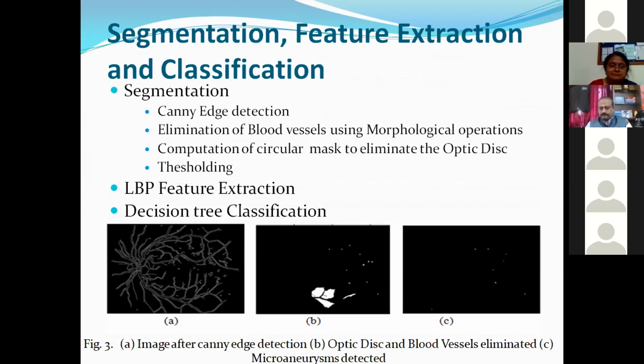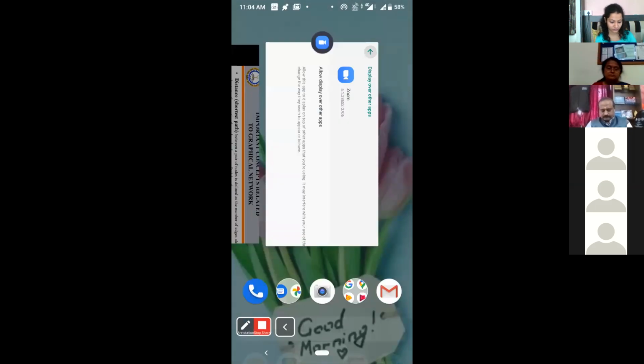Segmentation is based basically on morphological operations and thresholding. Now the surface of the retina will have a lot of blood vessels and capillaries that provide blood to the human eye. Those are natural anatomical structures which need to be eliminated from the surface, and hence we have applied Canny edge detection.